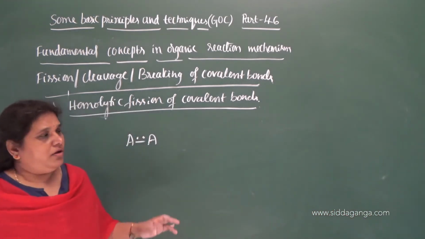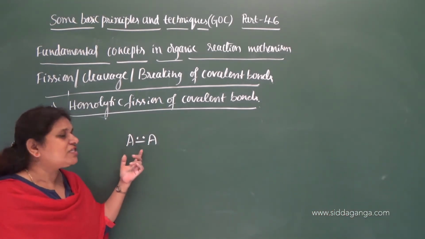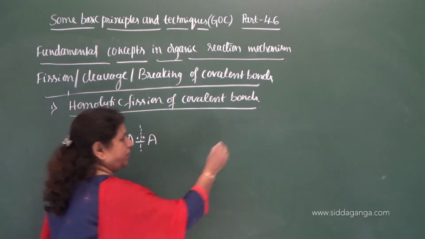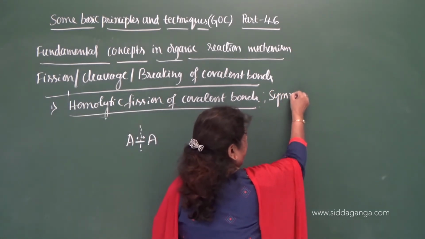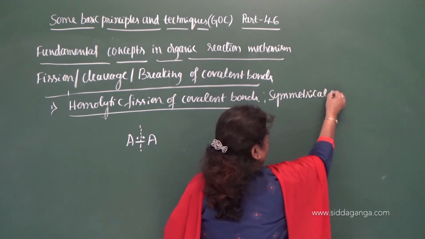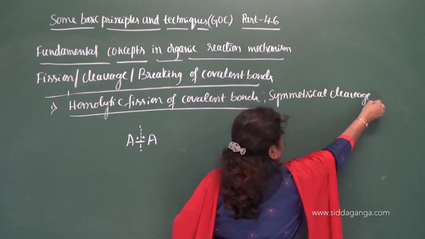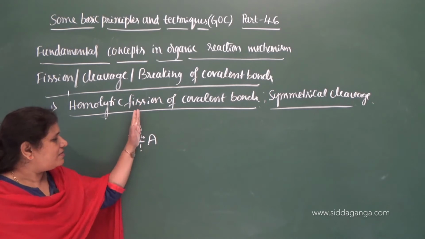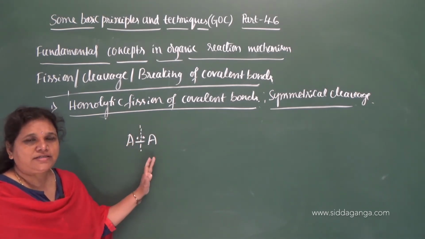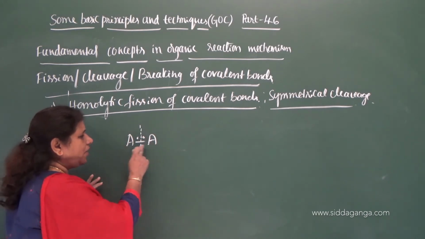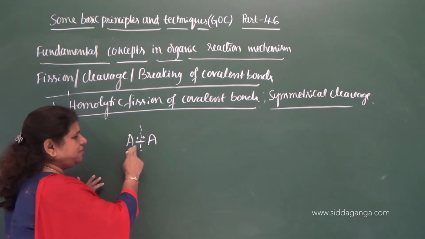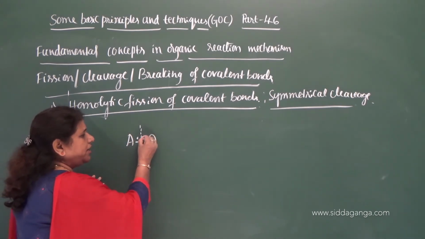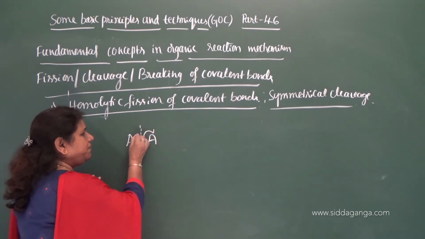So, now the homolytic cleavage of this covalent bond is nothing but a symmetrical cleavage of a covalent bond. So, during homolytic cleavage, what happens? The symmetrical cleavage of a covalent bond takes place in such a way that each bonded atom or group of atoms gets one electron of the shared pair.